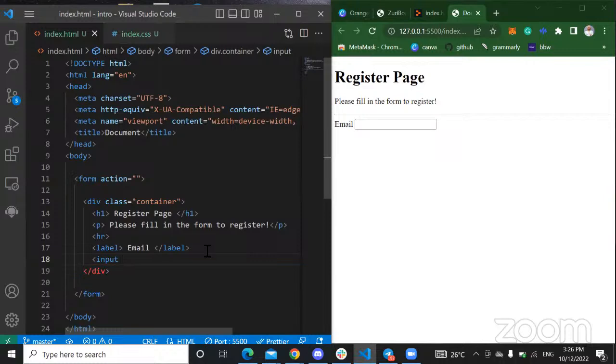So the input tag is an open-ended tag, right? It's an open-ended tag. So inside, I'm going to tell my computer, oh, the type of this is text. I want the person to be able to type text, right? Just to be able to type in text.